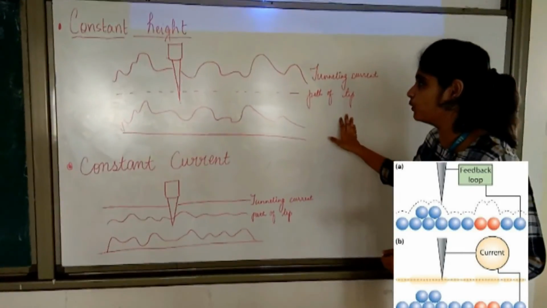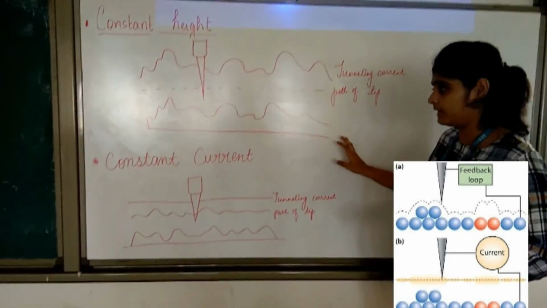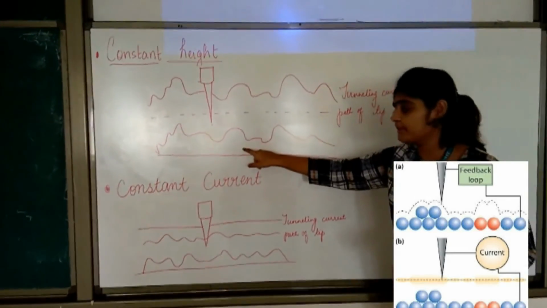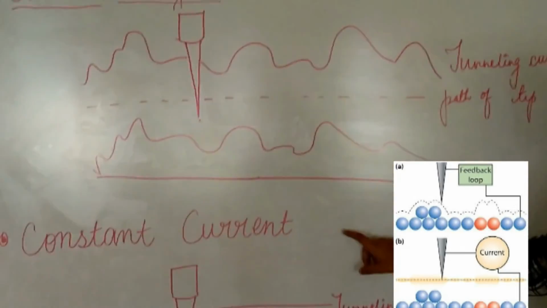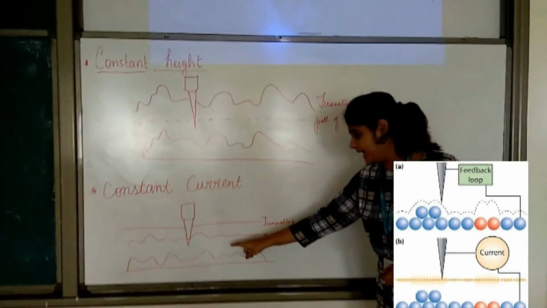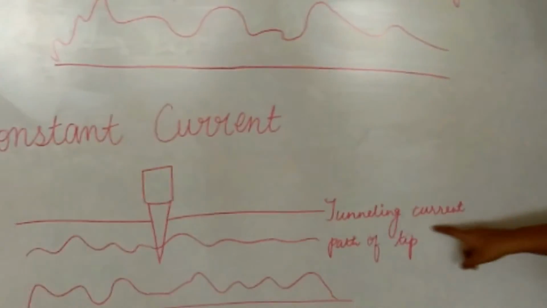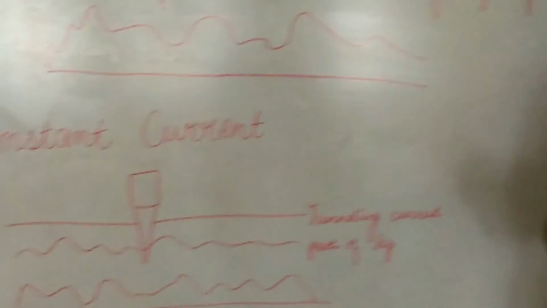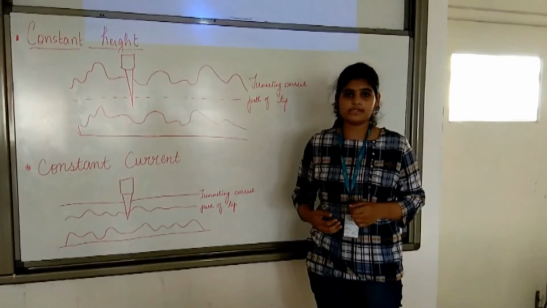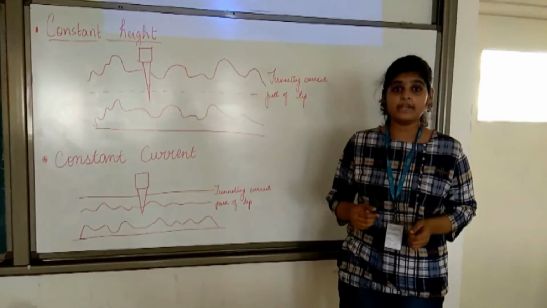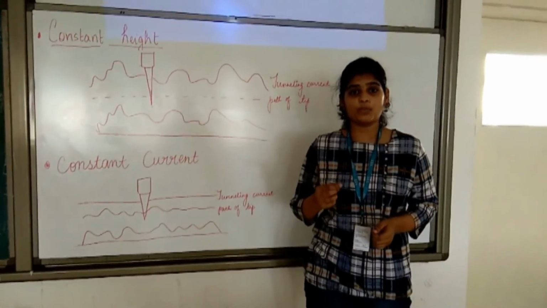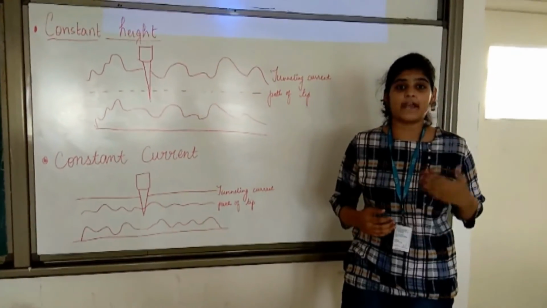In the constant height mode, the height of the probe is kept constant, and when it scans the molecules of the specimen, the tunneling current varies. In the constant current mode, the height is varied and the tunneling current is kept constant. The current flowing is exponentially related to the distance between the probe and the specimen, and when the distance changes by 0.1 nanometer, the current changes by a factor of 10.